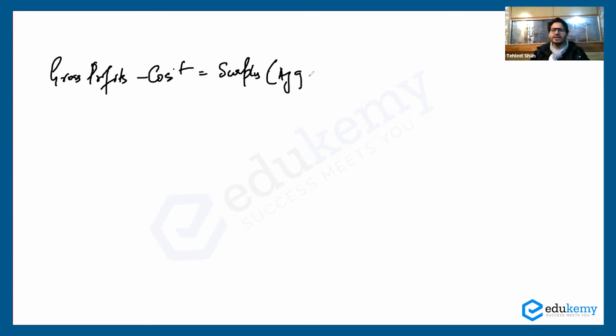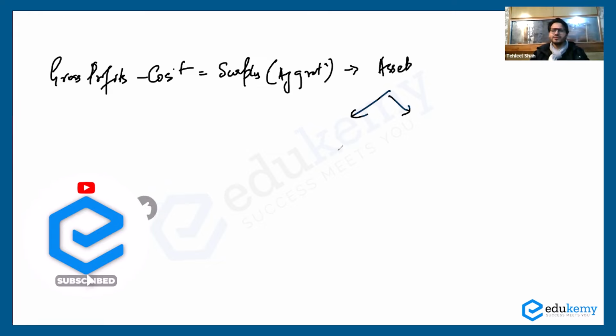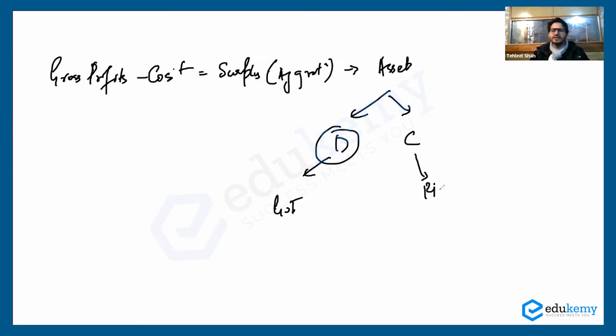So what have we learned until now? Whenever you go for an investment, you have the gross profits. Out of those gross profits, you subtract the cost. With that, you'll get the surplus, and then you go for an aggregation of the surplus. When you aggregate the surplus, you'll get the assets, and assets are divided into dividend and capital. Dividend will be transferred to the government of India, and capital will be held by the Reserve Bank of India.